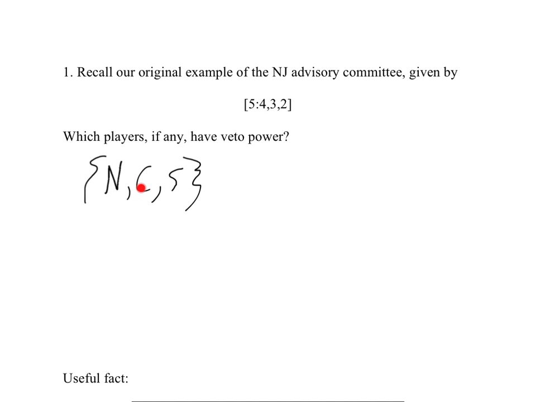Okay? If we look at the Grand Coalition and study the effect of C departing from it, well, N and S combined will remain a winning coalition even if C quits, so C is not critical in the Grand Coalition. Similarly, S is not a veto power player. S is not critical in the Grand Coalition.